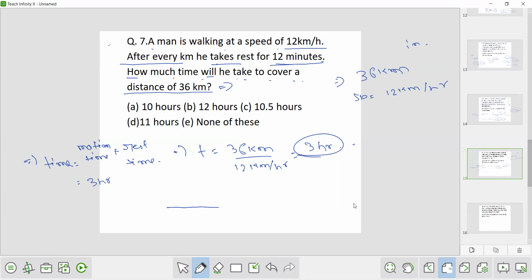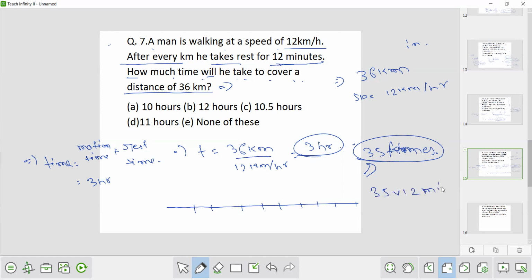So to cover a distance of 36 kilometer, he will stop for how many times? So he will stop for 35 times, because at the 36th kilometer he has reached his destination. And every time he is taking a rest for 12 minutes, so in 35 times he will take a rest for 35 into 12 minutes, that is 420 minutes.